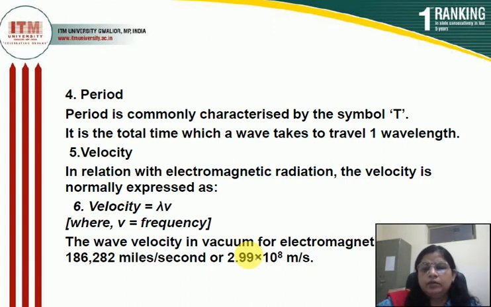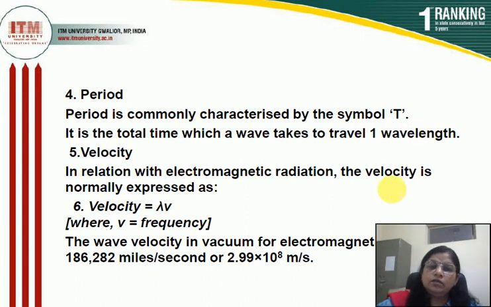Period of electromagnetic radiation is represented by the term T, and it is the total time which a wave takes to travel one wavelength. एक पूरी वेव के चलने में जितना समय लगता है, the total time which a wave takes to travel one wavelength, this is known as the period. Period of wave is represented by the term capital T.